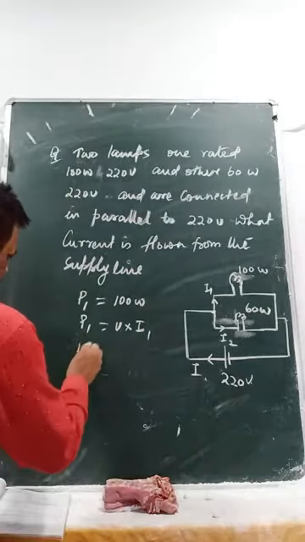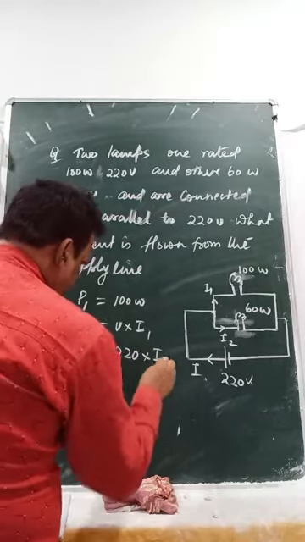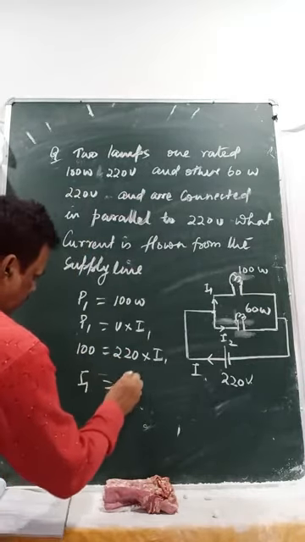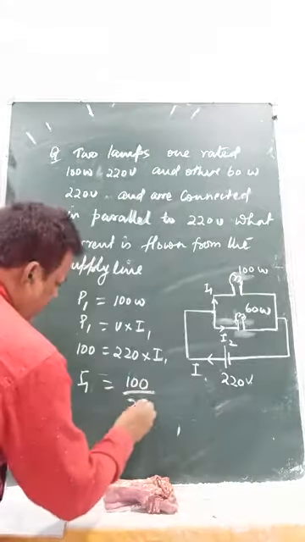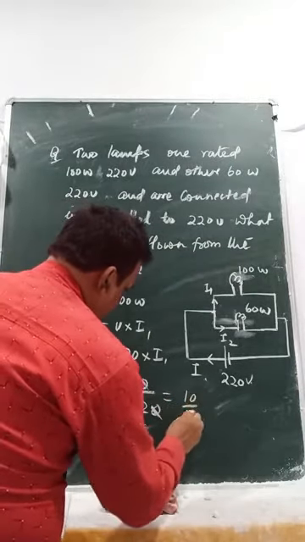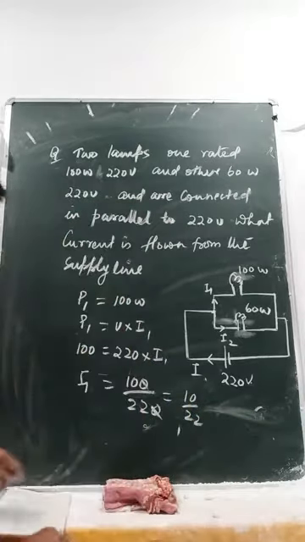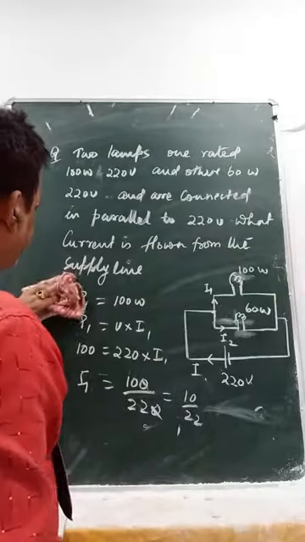So 100 equals 220 into I1, and I1 equals 100 by 220. Let's write 10 by 22 and keep it like this.